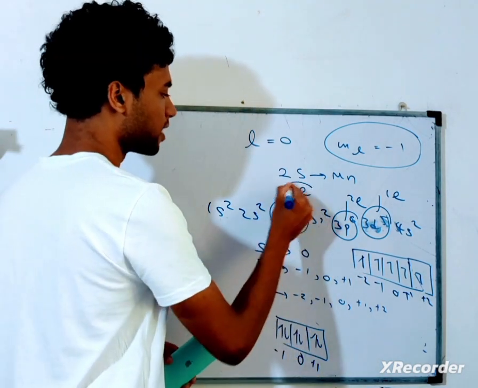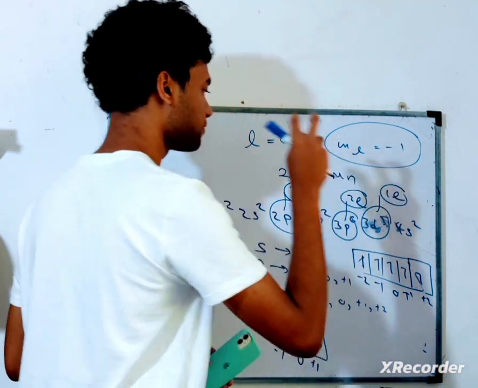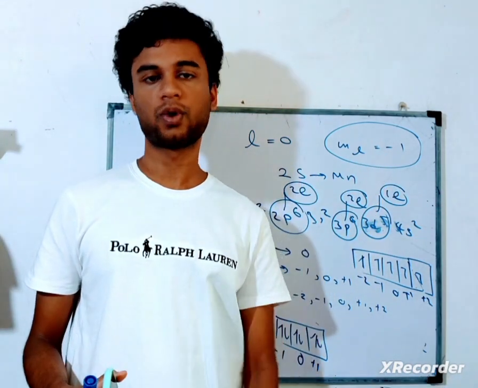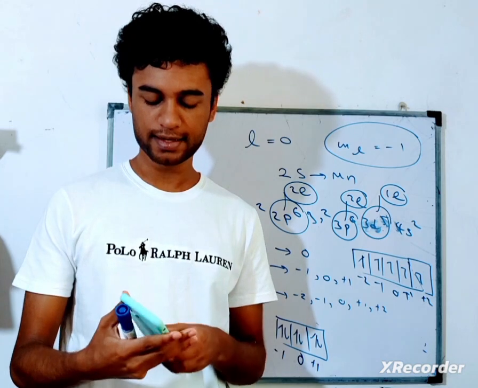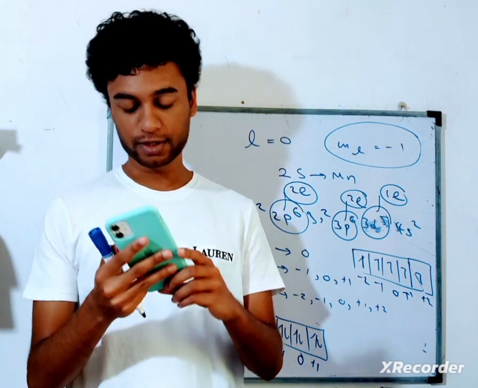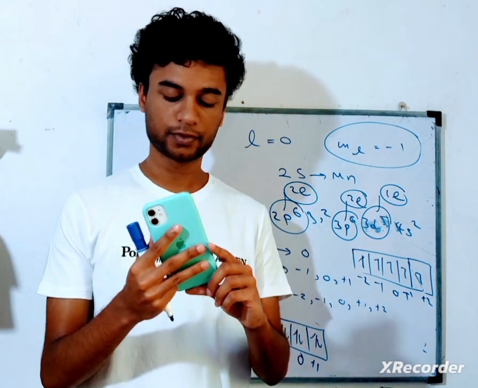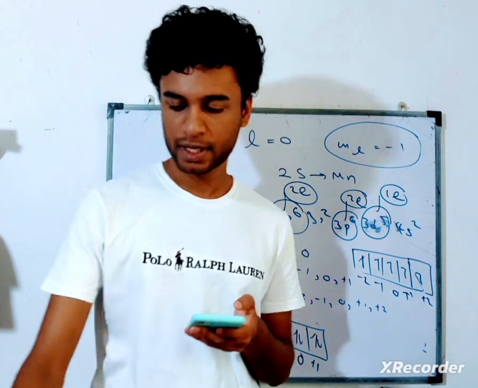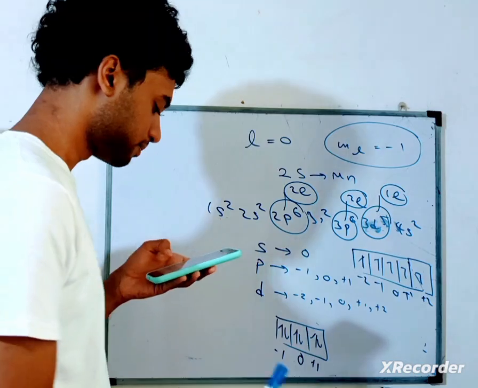Then altogether we have 2, 2, 1. We have 5 electrons having the magnetic quantum number of minus 1, right? So the answer is 8 and 5. That means the third one is the answer. Okay, let's come to the next question soon.